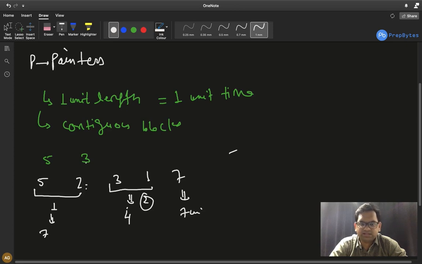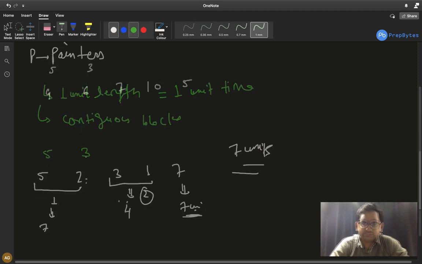So time taken is 7 units. They will work simultaneously. It is not 7 plus 4 plus 7. So maximum time taken is 7 units. Since we have 3 painters, they can work simultaneously, in parallel with each other. The time taken is 7 units. So this is the minimum time that is definitely required for this sample test case. That is what we need to find out. That is what the question is.